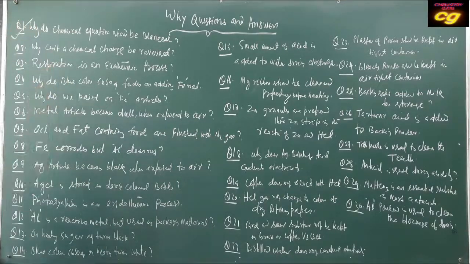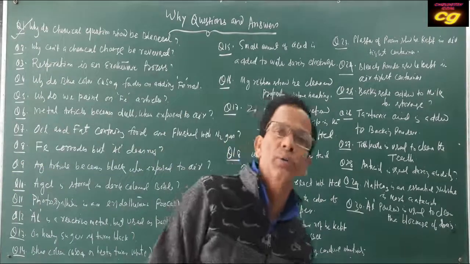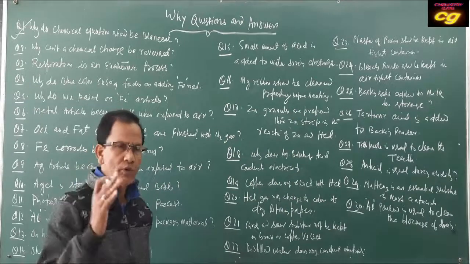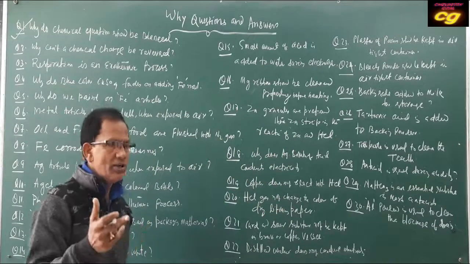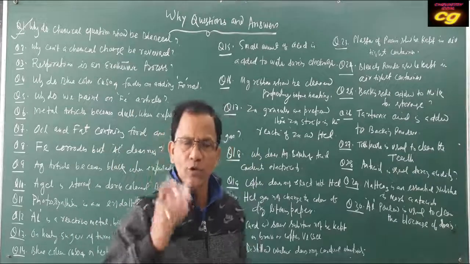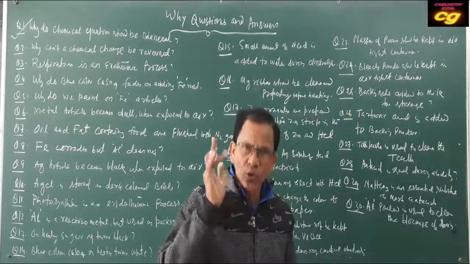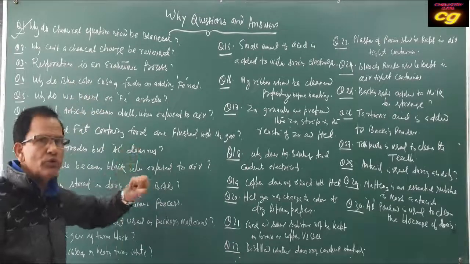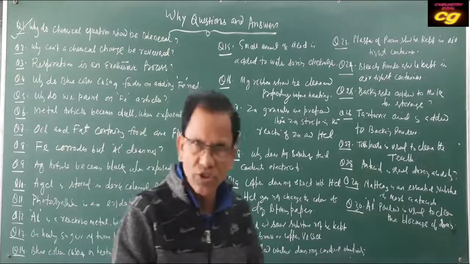Then, why cannot a chemical change be reversed? Why is the chemical change not reversed? Because for a reversible reaction, we have to obey certain conditions. Conditions mean temperature, pressure, and the reactants and products should not be removed from the container. It should be conducted in a closed container. It is not possible to keep all reactants and products together in a closed container.